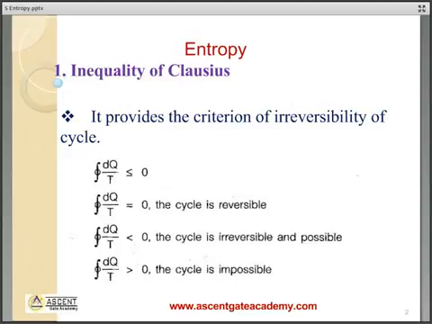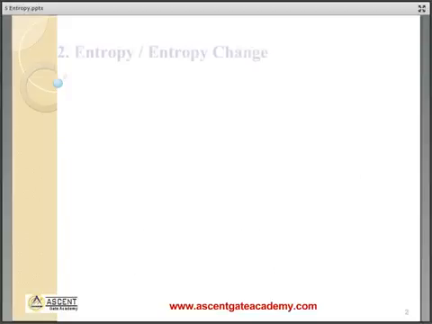If cyclic integral of dq by T is equal to 0, then the cycle is reversible. If cyclic integral of dq by T is less than 0, cycle is irreversible. And if cyclic integral of dq by T is greater than 0, then the cycle is not possible.